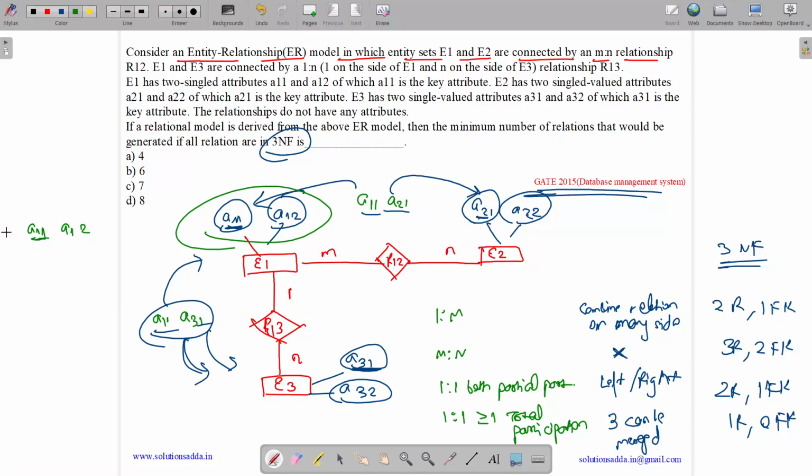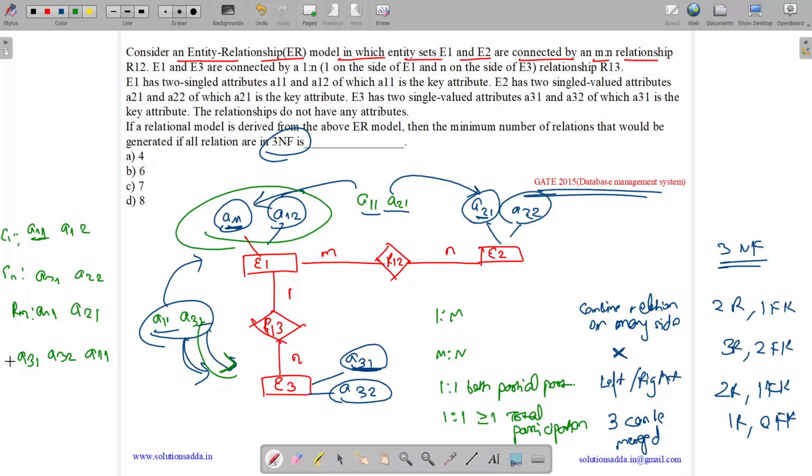We have a relation for E1. Then we have another relation for E2 with A21 and A22. Okay. Then we have another relation for R1 as it can't be merged with A11 and A21. Then we have a relation for E3. And this is merged over here. So here we will get A31, A32 and A11.